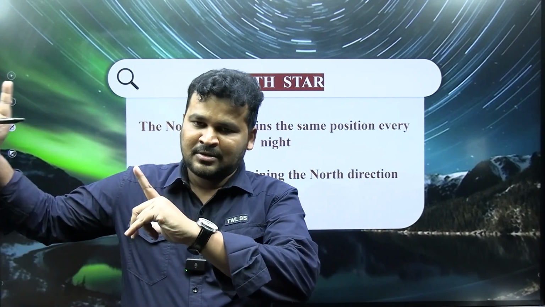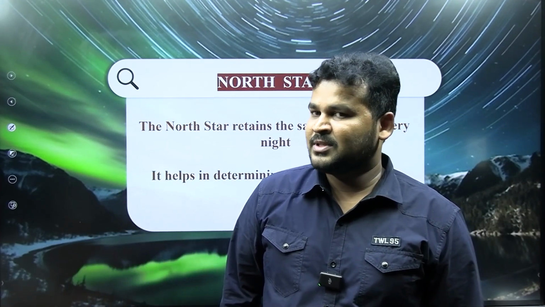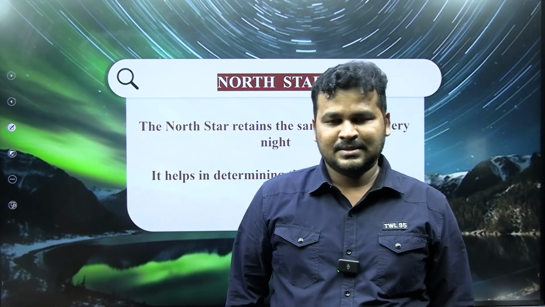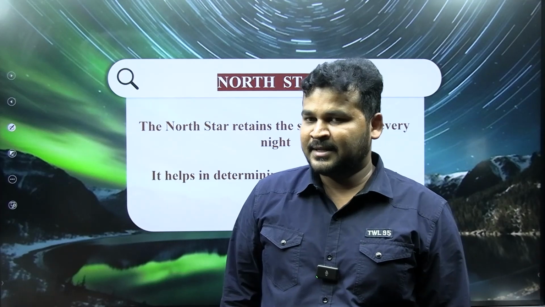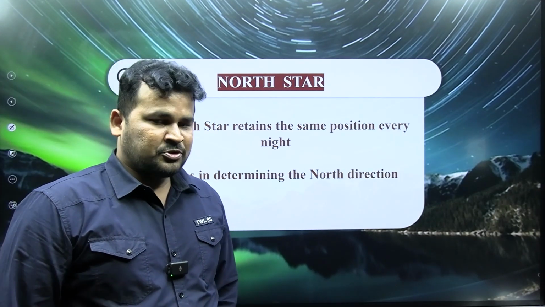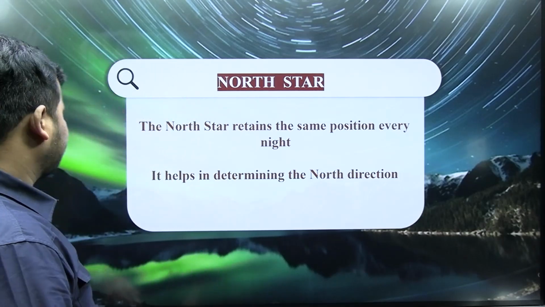North direction, because the North Star is located in the north direction. So that's why that star is called the North Star. In earlier times, sailors used to reach their destination by observing the direction of the North Star.